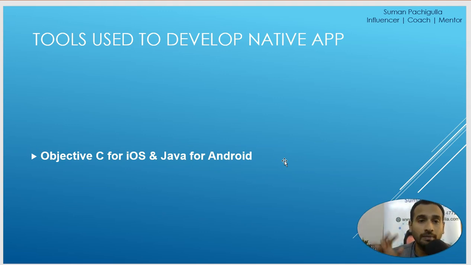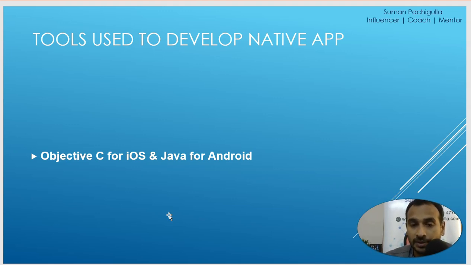My motive here is to give you an idea so that you can start learning from here. So Objective-C, Swift, Java, C#, different technologies are used. These are examples of the backend coding with these programming languages to make it device friendly.